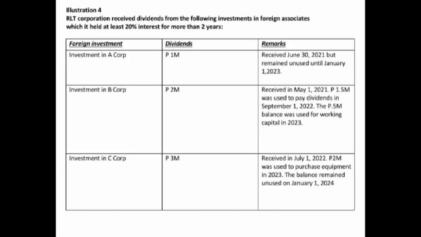The 1.5 million pesos of the dividends from B Corp is exempt. The 0.5 million pesos dividends shall be declared as taxable income in 2021 subject to surcharges, interest, and penalties since it was not used in 2022. The 2 million pesos dividends from C Corp is exempt. The 1 million pesos unutilized balance in 2023 shall be considered taxable income in 2022 subject to surcharges, interest, and penalty.